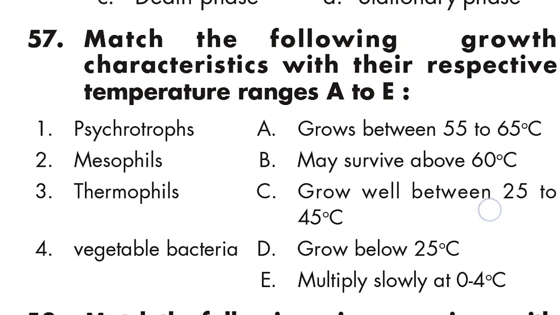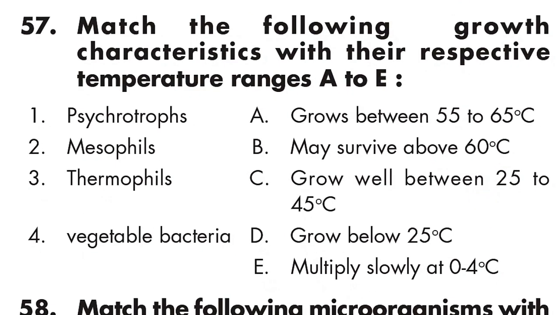Question number 57: match the following growth characteristics with their respective temperature range. One, psychrotrophs may survive above 60 degrees Celsius. Two, mesophiles grow well between 25 to 45 degrees Celsius.